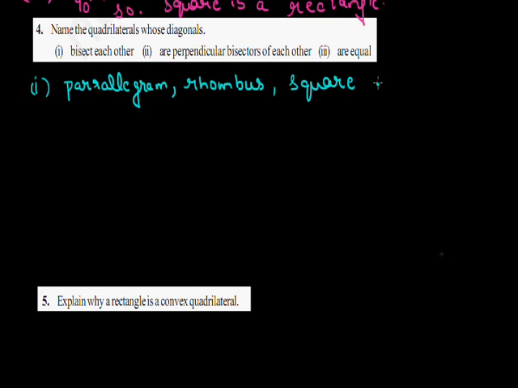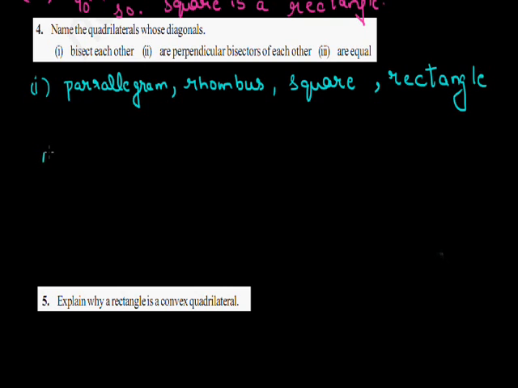Now coming to the fourth question, name the quadrilaterals whose diagonals bisect each other. First part. Now in every parallelogram the diagonals bisect each other. So I can say the diagonals bisect each other in parallelogram, in rhombus, in square, and in rectangle.